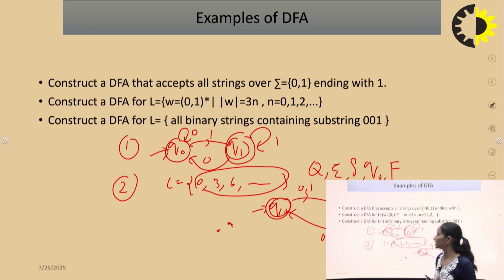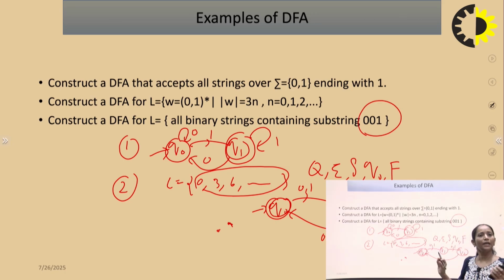Next is construct a DFA for L is equal to all the binary strings containing the substring 001. What is the meaning of substring? Substring means this string can be anywhere in your design, but it will be there: 001. There should be a combination of this 001 in any of your strings, but it should be there.